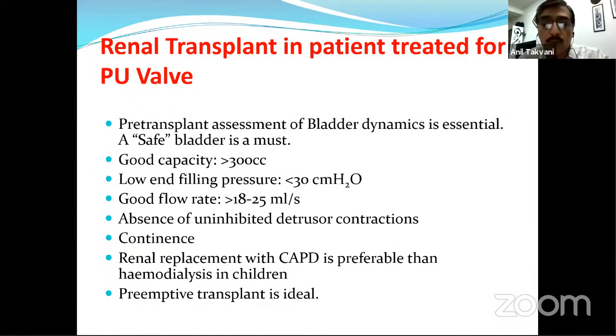These are the things we have to keep in mind: it should be a safe bladder to receive the transplant. Good capacity, more than 300 cc; low end-filling pressure, less than 30 centimeters of water; good flow rate, 18 to 25 ml per second; absence of uninhibited detrusor contractions; and continence. Also, CAPD is preferred over hemodialysis. Maybe Dr. Chawla and sir can explain. Pre-transplant is ideal.